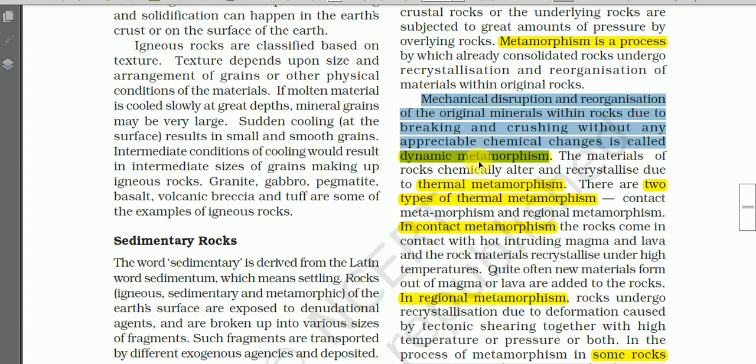So in this case, there may not be chemical changes in the rocks. Metamorphism takes place due to mechanical disruption in the tectonic shearing areas, or reorganization of the original minerals within the rocks due to breaking and crushing, and as I told you, without significant chemical changes. That is called dynamic metamorphism.